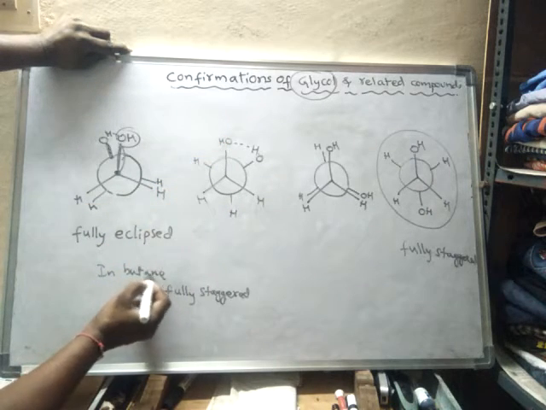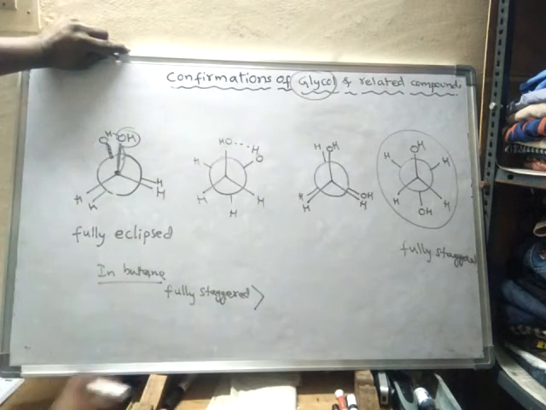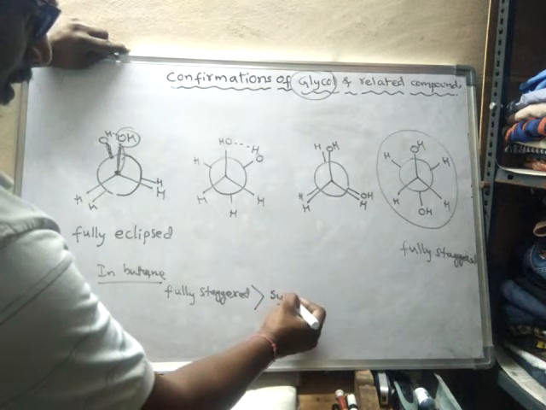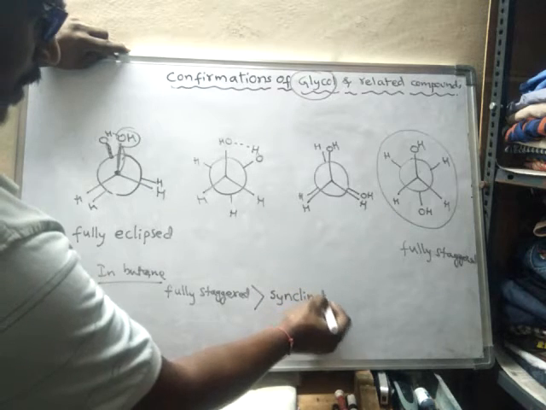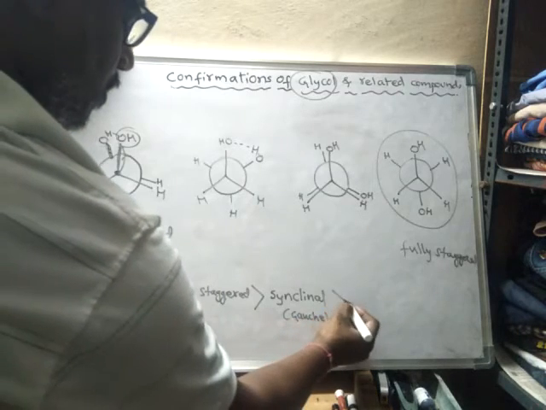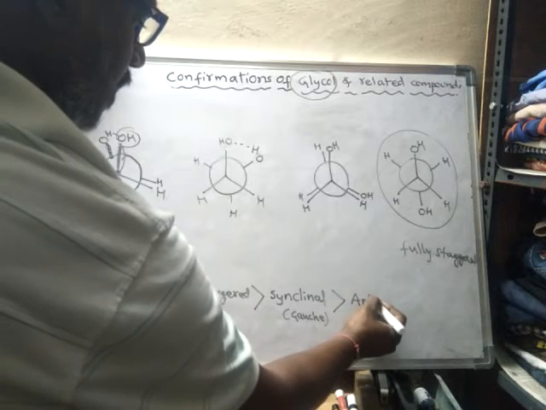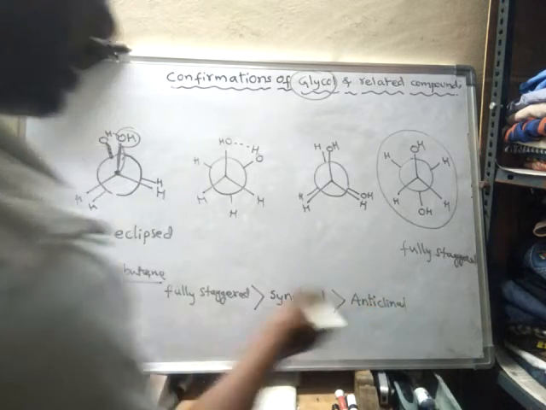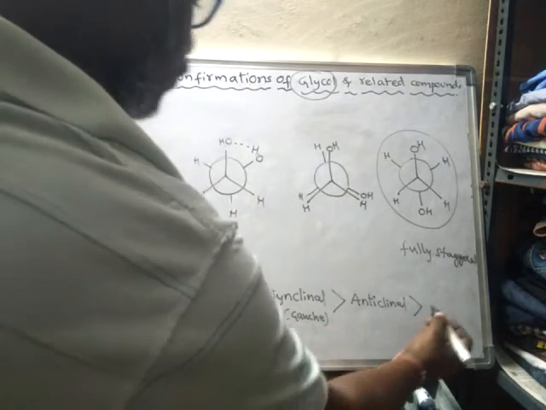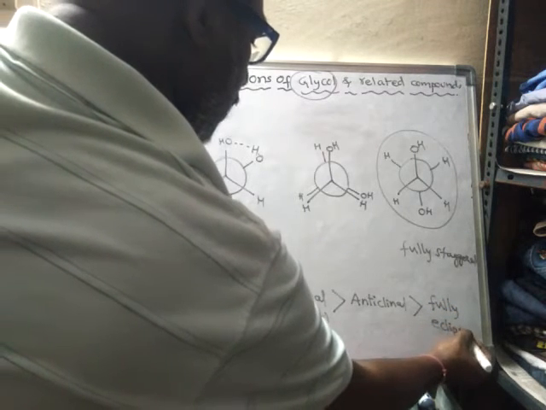The fully staggered conformation is more stable than synclinal, that means gauche. Gauche is more stable than anticlinal, which means partial eclipse. Finally, the least stable structure is the fully eclipsed structure.